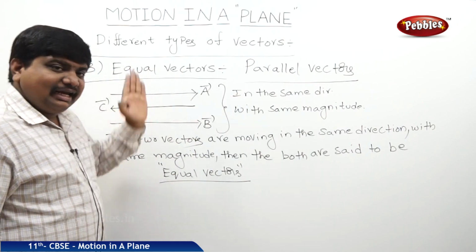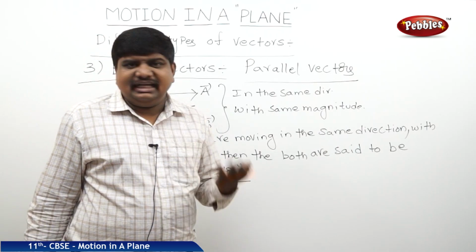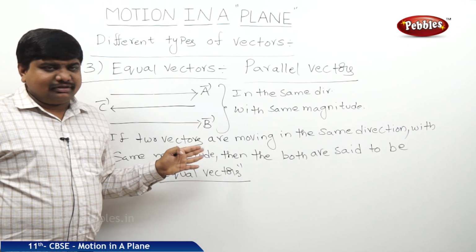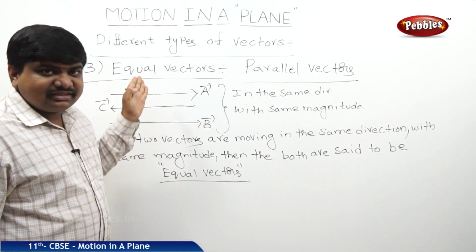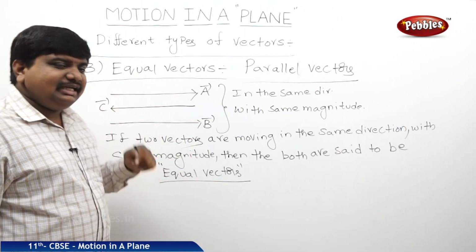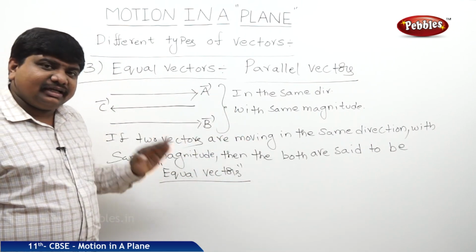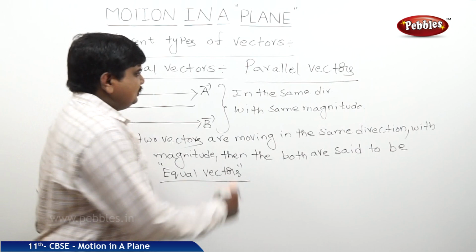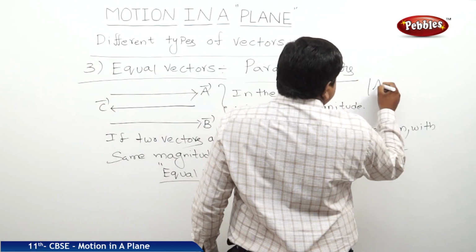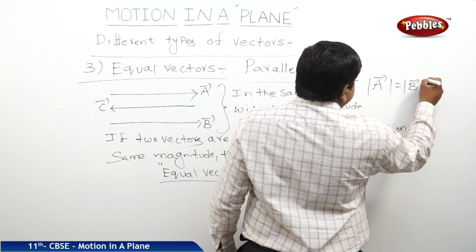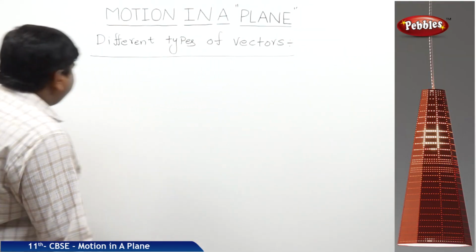So the next one is unequal vectors. What is the meaning of unequal vectors? Maybe the direction is the same but not the same magnitude, or maybe the magnitude is the same but not the same direction. These are all called unequal vectors, whereas for equal vectors, magnitude and direction both should be the same. So in this way we can write the magnitude of A bar is equal to the magnitude of B bar. The next subtype is the null vector.